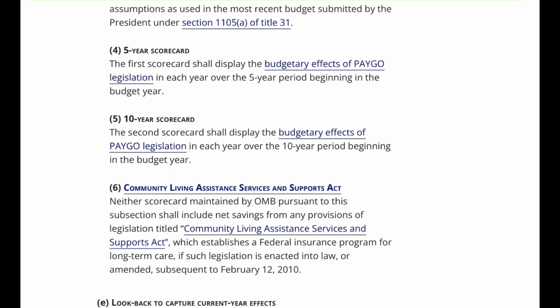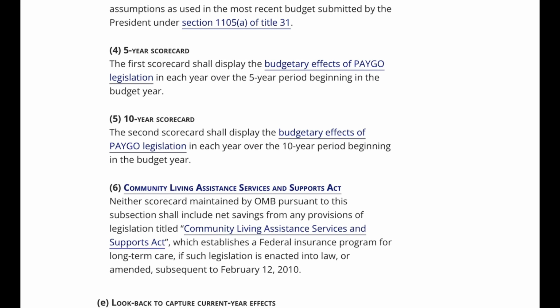6. Community Living Assistance Services and Supports Act. Neither scorecard maintained by OMB pursuant to this subsection shall include net savings from any provisions of legislation titled Community Living Assistance Services and Supports Act, which establishes a federal insurance program for long-term care, if such legislation is enacted into law, or amended, subsequent to February 12, 2010.